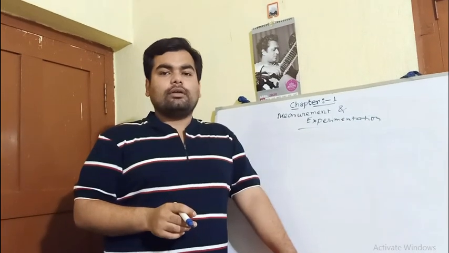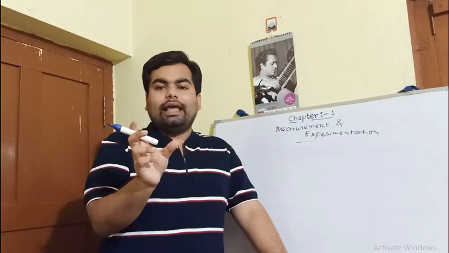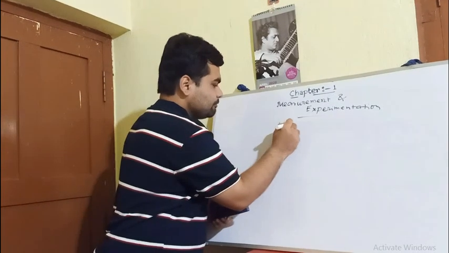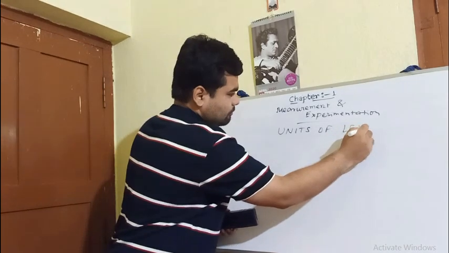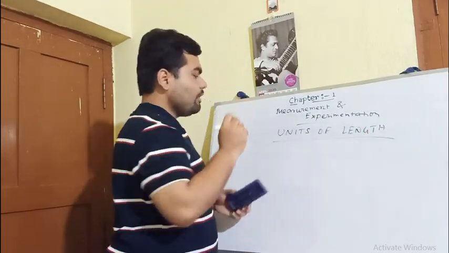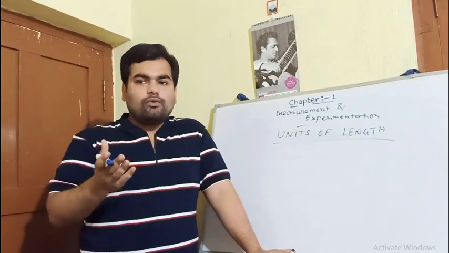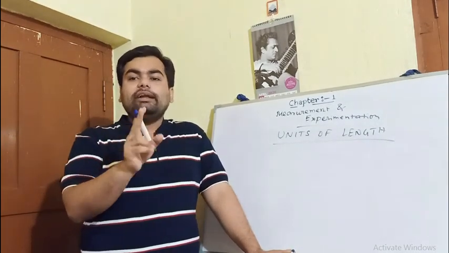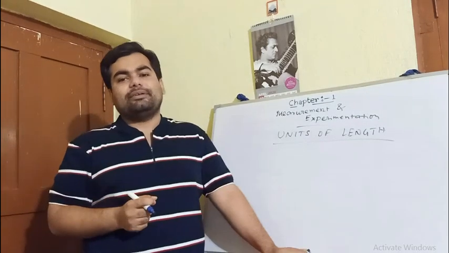Okay. At first, let me discuss the units of length. What is the SI unit of length? Obviously, it is meter. The related question that comes just behind it: define meter.